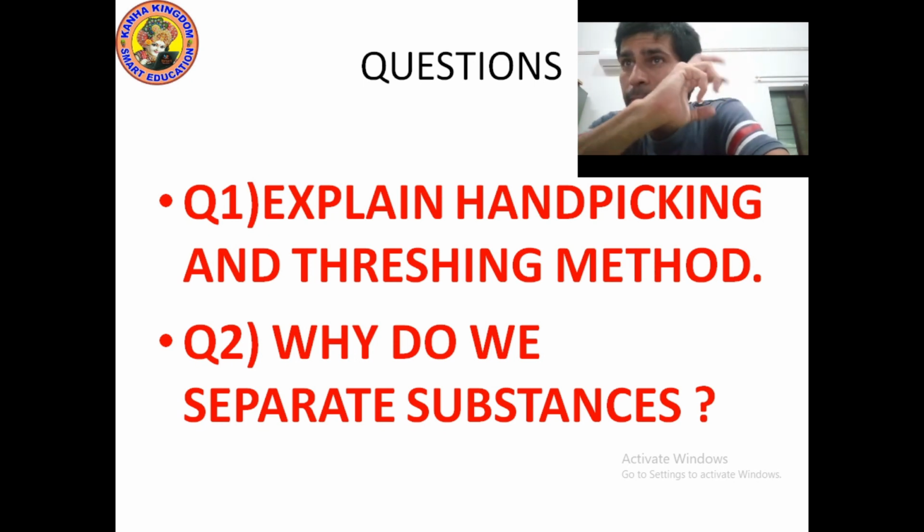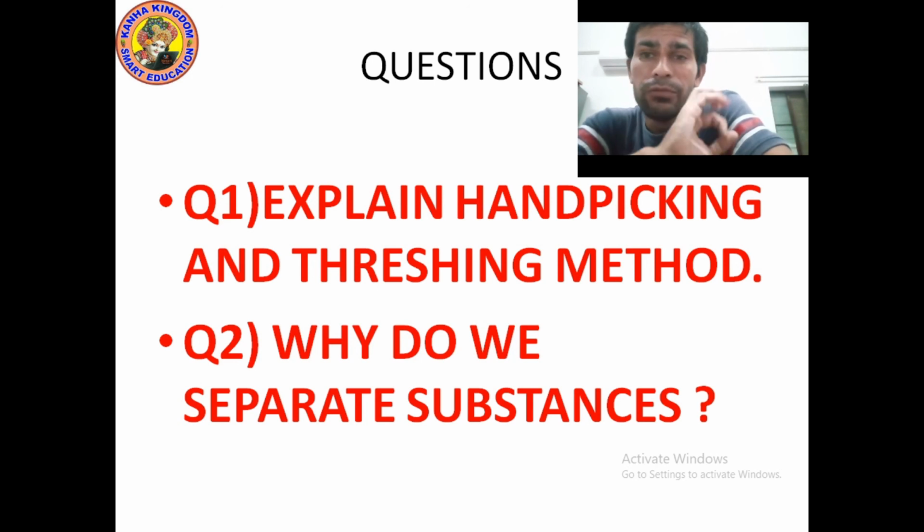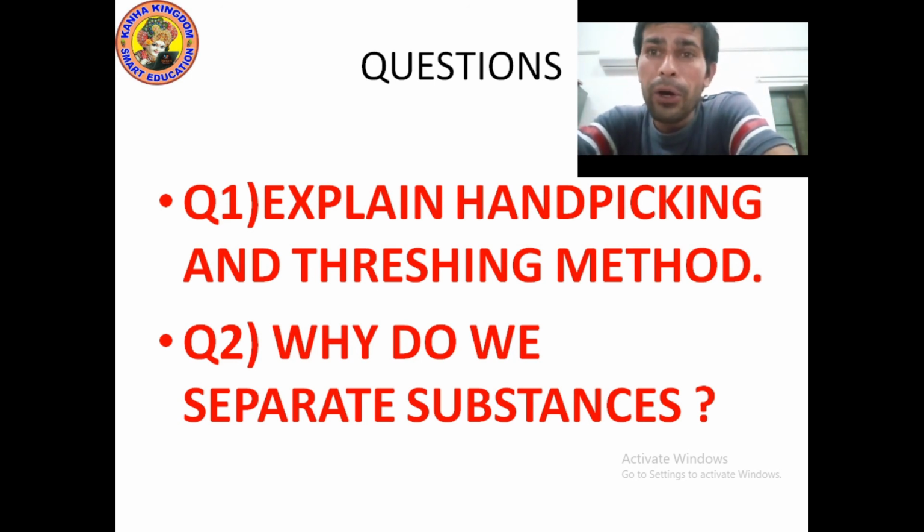Reason number 2, to remove non-useful components. If you want to remove components which are not useful, you will use a method of separation. Next is to remove impurities or harmful components. Those substances which are not pure, means impure, you will have to remove them.